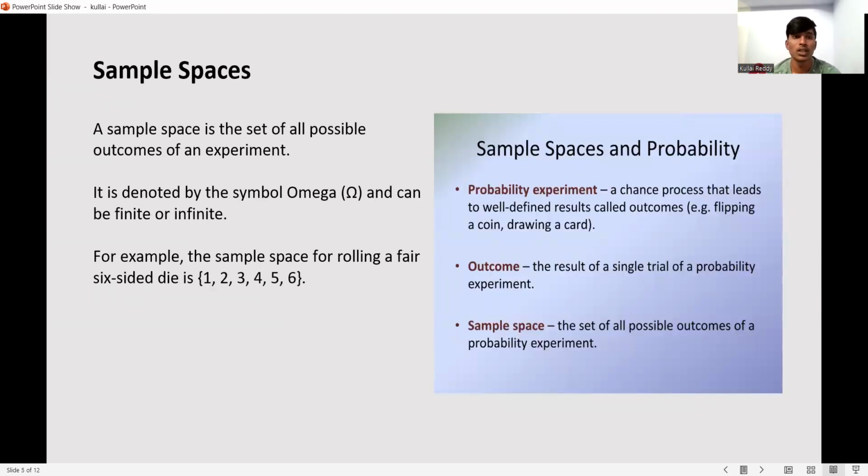And that one is sample space. A sample space is a set of all possible outcomes of an experiment. It is denoted by the symbol omega and can be finite or infinite. For example, the sample space for rolling a fair six-sided die is 1, 2, 3, 4, 5, 6.